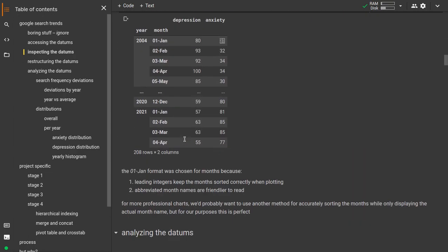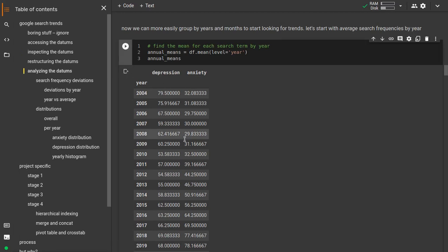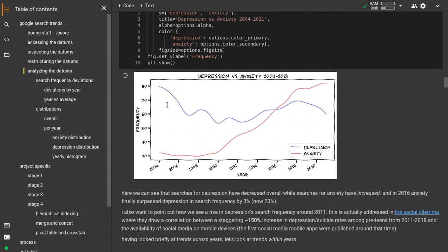So I want to look at just a couple of interesting trends. The first one is the average searches by year. So we can see that in 2004, the average number of searches for depression was 79. 2005, it went down to 75. And if we plot this, we can see a really interesting graph, a couple of interesting trends. We can see that anxiety starts off pretty stable, and then from 2010 to about 2018, it shoots up. It actually increases about threefold.